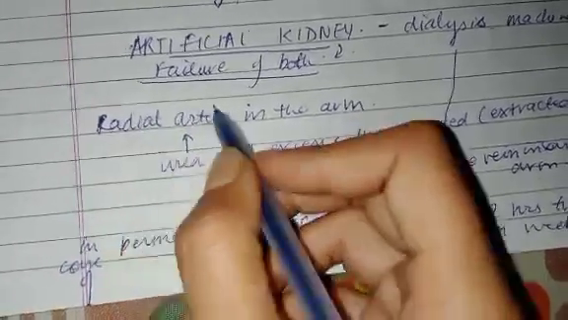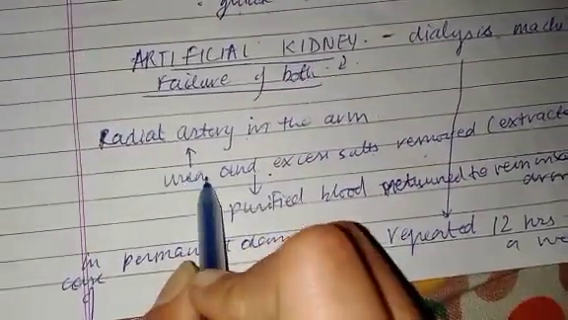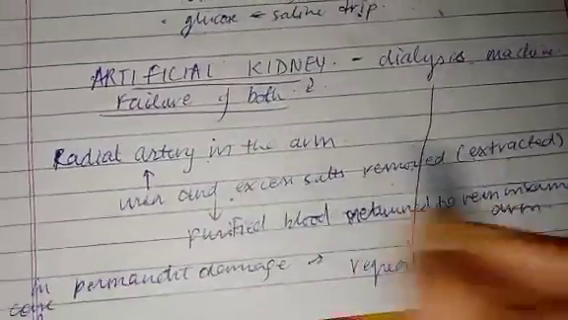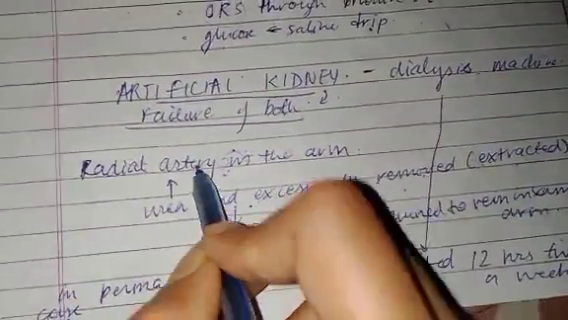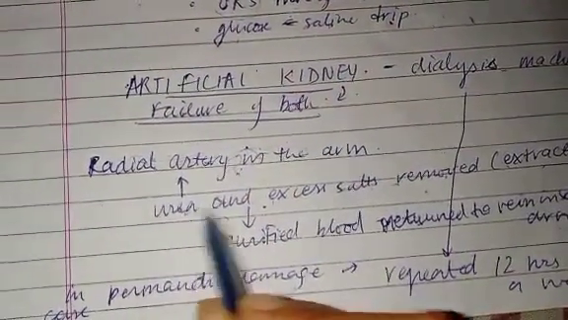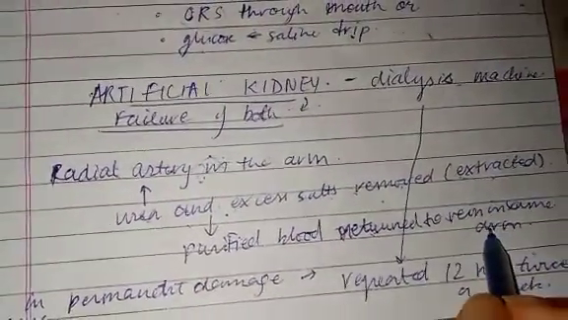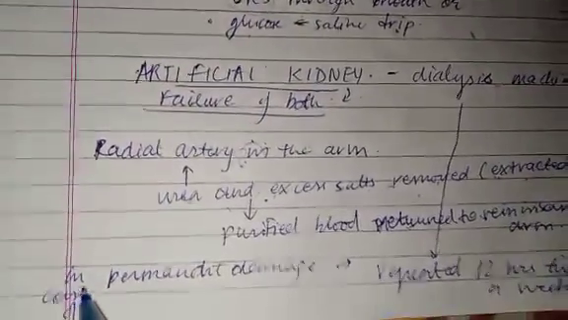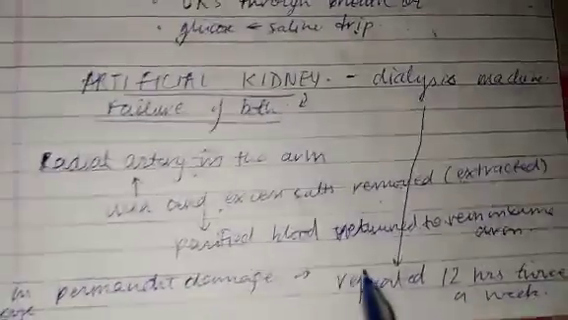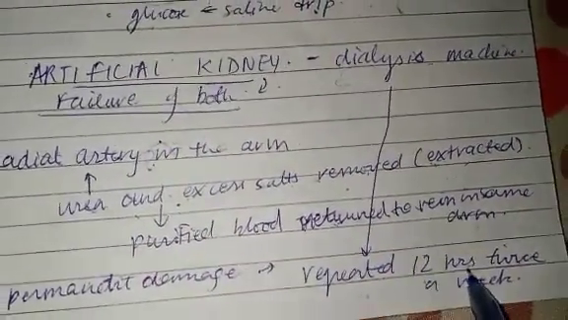It happens like this: first, the radial artery in the arm is taken, and urea and excess salt are extracted from that artery, because that artery was carrying dirty blood. Then the purified blood is returned to the vein in the same arm, the radial vein. In case of permanent damage, artificial kidney dialysis is repeated 12 hours twice a week, meaning a total of 24 hours.